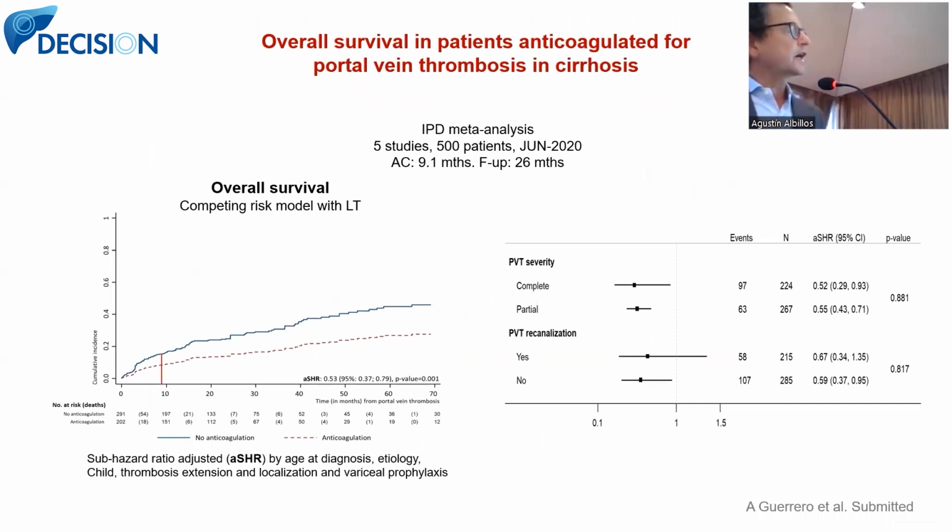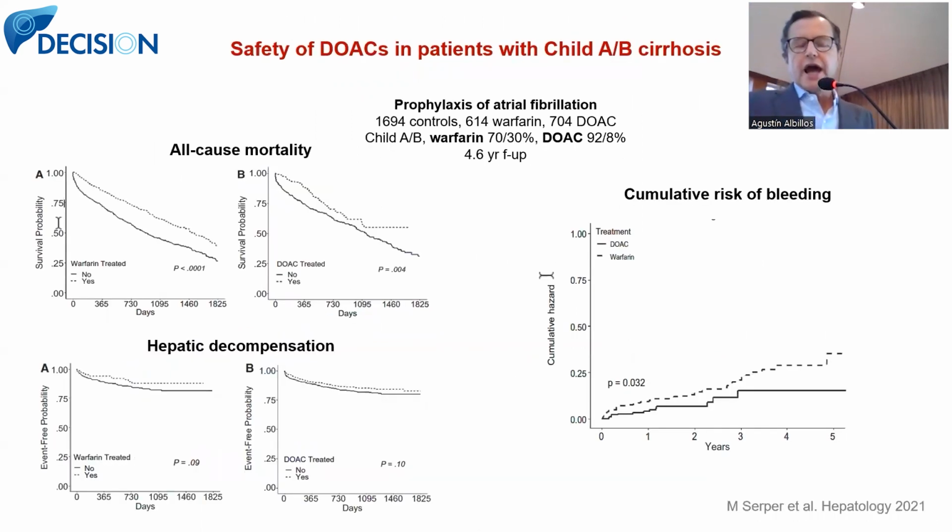The second study that, from my point of view, indicates a beneficial effect of anticoagulation in patients with portal vein thrombosis is our individual patient data meta-analysis that is under review right now. And the third study evaluates the safety and efficacy of direct oral anticoagulants compared with warfarin in a similar population as the meta-analysis of Francesco Violi that I previously showed you.